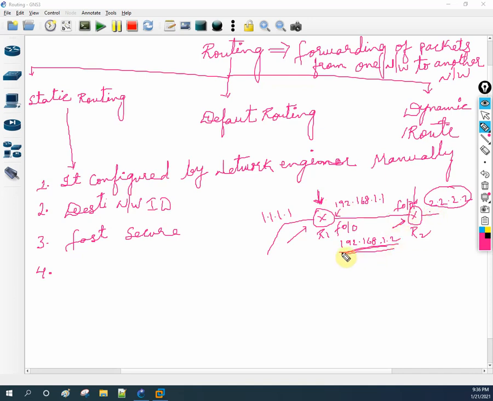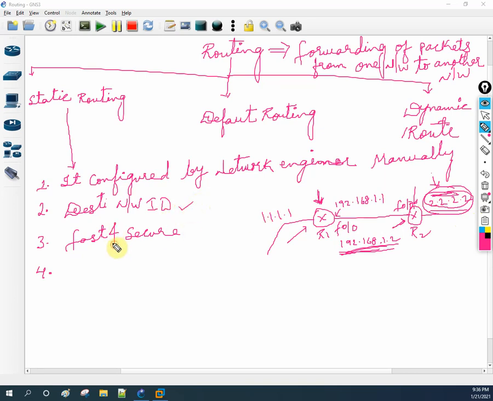to this IP. If we don't know this one, if we don't know the destination network, then how can we write it? We cannot define it. So the condition is, if you are using static routing, you need to know the destination network ID. So you need to know the destination where you want to send the traffic. So this is a condition, as I wrote here. And this is secure and fast.